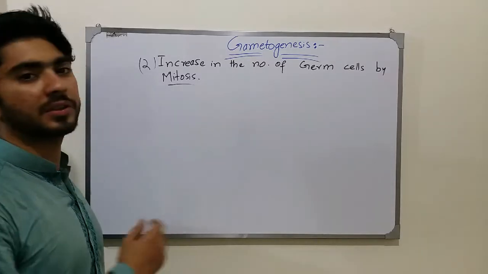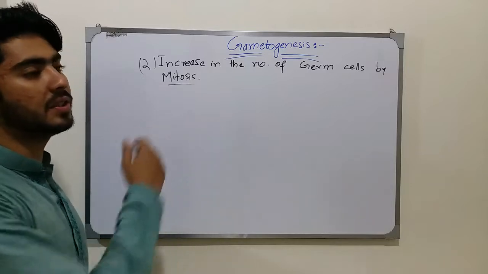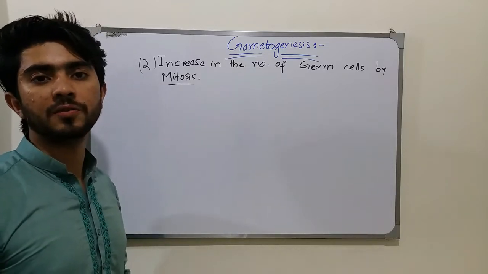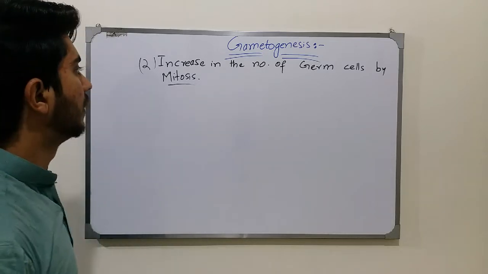Hey guys, welcome to another video of Swan Academy. In this video there is a second step, that is increasing the number of germ cells by the mitosis process, and how much the quantity of these germ cells, such as spermatogonia or the oogonia, occur in them.